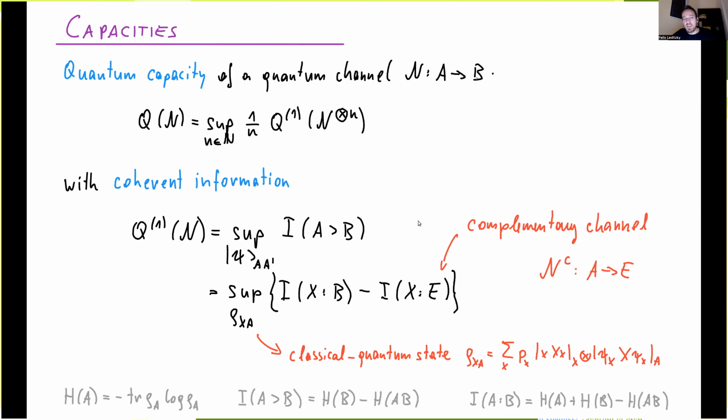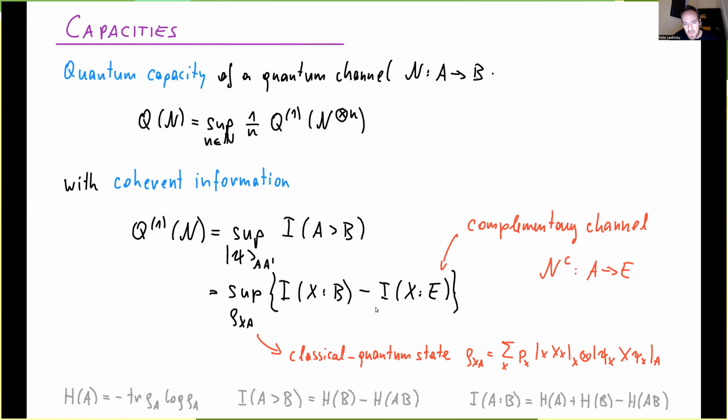For our purposes, it's useful to look at a slightly different formulation of this in terms of a difference of mutual informations. So here I take a classical quantum state. So it's a separable state where the X system in this rho XA state is classical. So it's diagonal with respect to a specified basis. And what's important here is that in this optimization of these two mutual information terms, I only look at those CQ states where the quantum part is pure, conditioned on the classical label. And I will be consistent in the talk by always indicating such CQ states with XA. So whenever you see an X in a classical quantum state, it means it's a CQ state where the quantum states are pure.